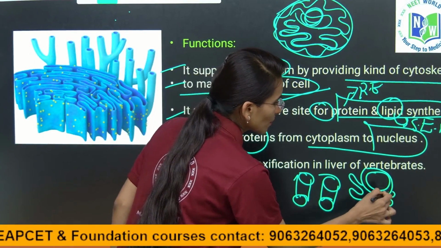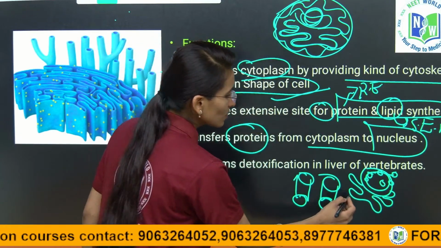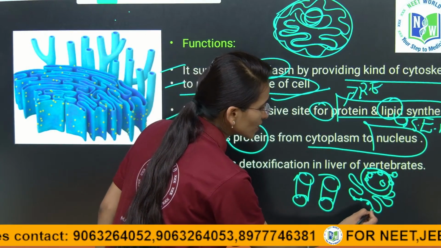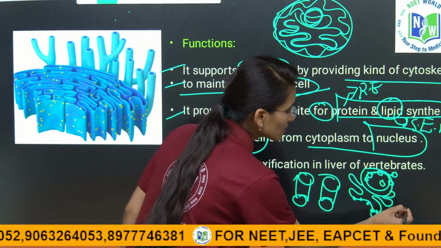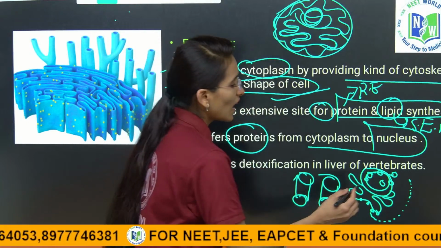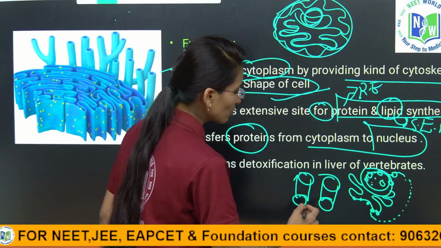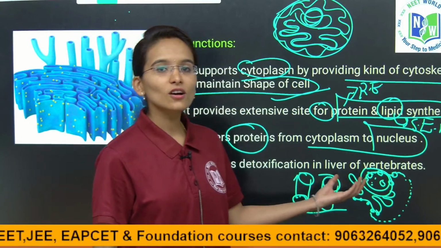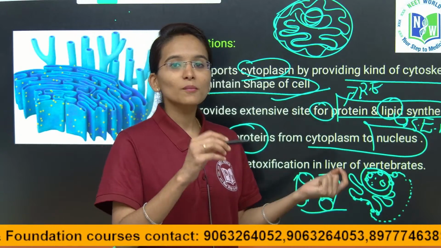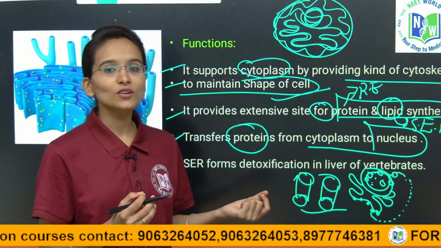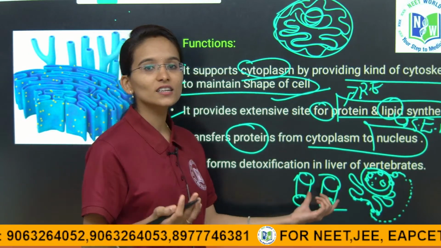To the nucleus, what is attached? ER. Suppose this is a nucleus. To this nucleus, nuclear pores are present. This is a rough endoplasmic reticulum where ribosomes are attached, which are involved in the synthesis of proteins. Now these proteins will travel from the rough ER and be freely suspended in the inner environment of the nucleus through the nuclear pores. Clear with the concepts? Nuclear pores are present on the outer surface of the nucleus, and the proteins travel through them. Where are the proteins synthesized? On the rough ER. This is how proteins enter into the nucleus.